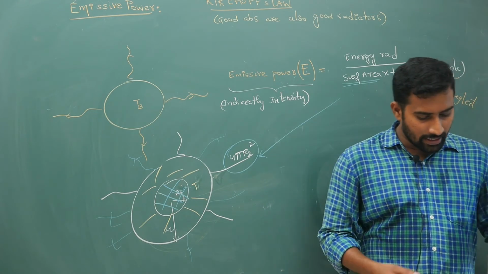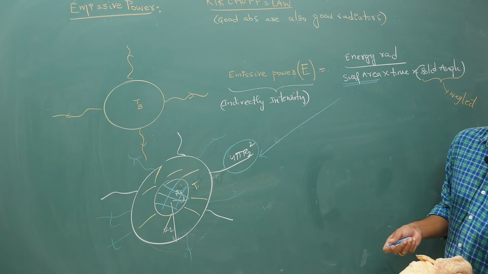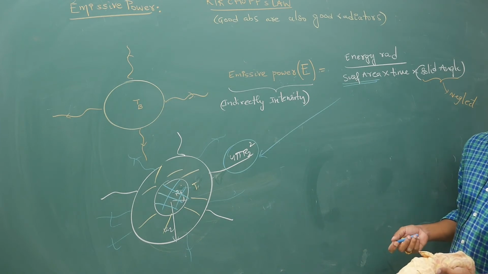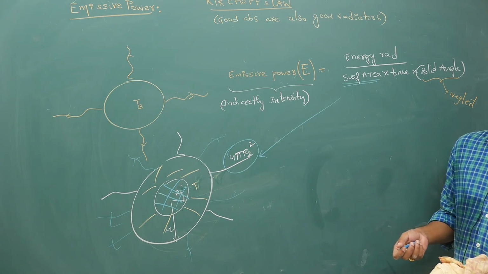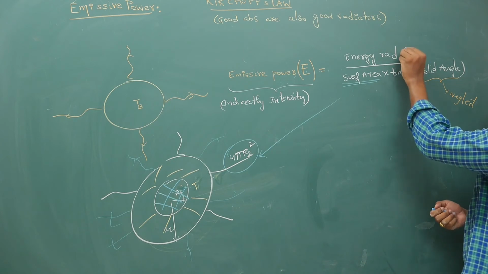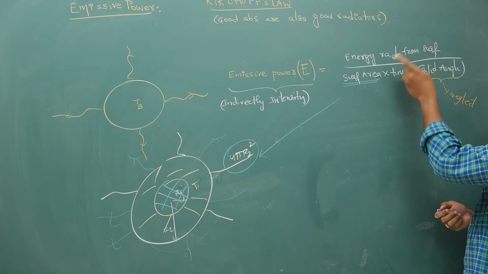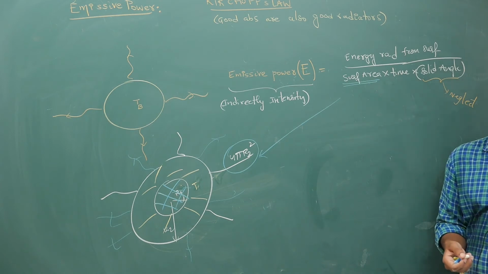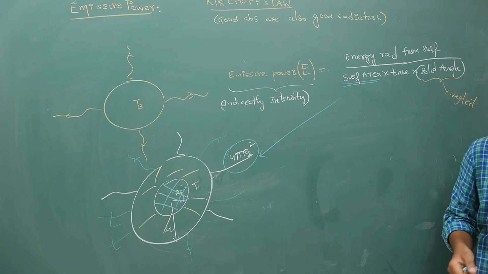Now, this is energy radiated from a surface. For clarity's sake, I am telling you, this is not body, it is surface. Keep this point in mind.